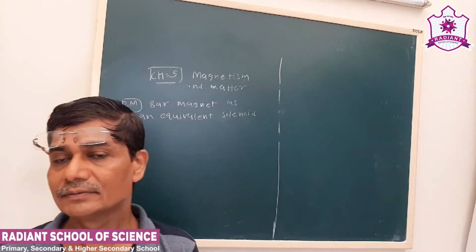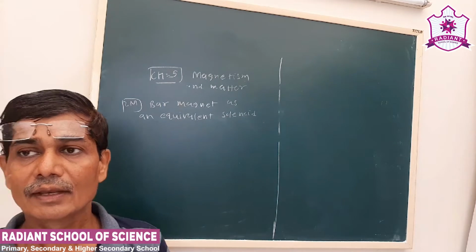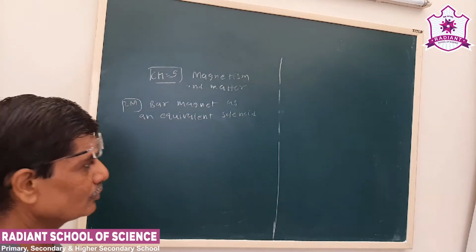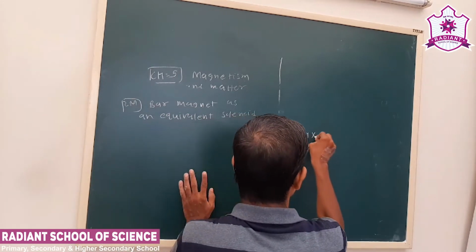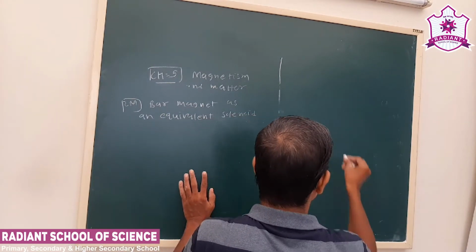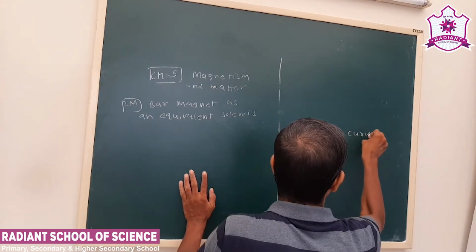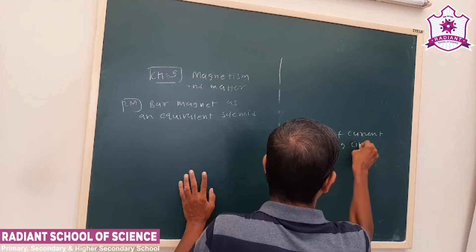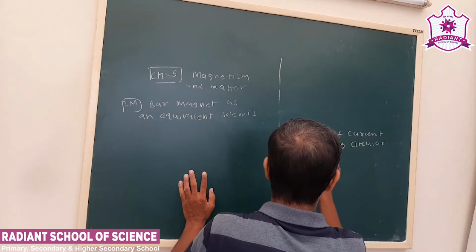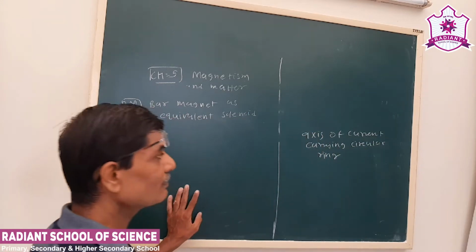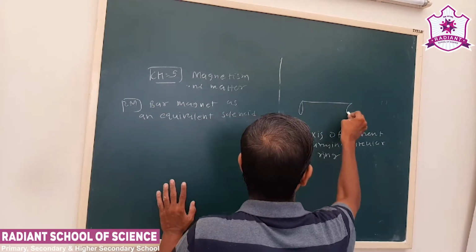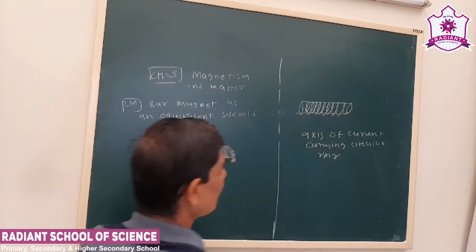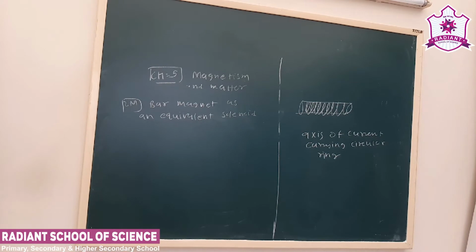Now before that, in lesson number 4, we derived the magnetic field at any point on the axis of a current carrying circular ring. Our solenoid is nothing but a number of circular rings wound on a non-conducting material.